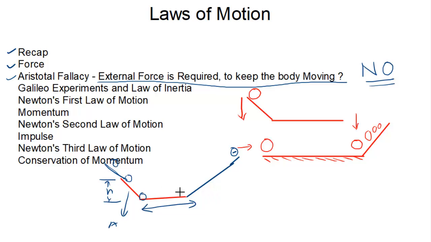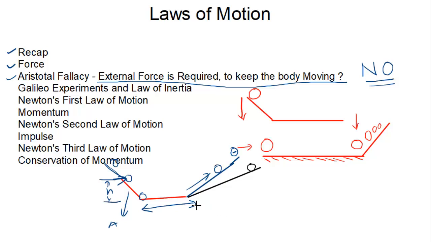So suppose it is thrown from this height, it will try to reach this height, but in this case it will travel a longer distance. If he took this slanted surface, then to reach the same height it will reach this position.